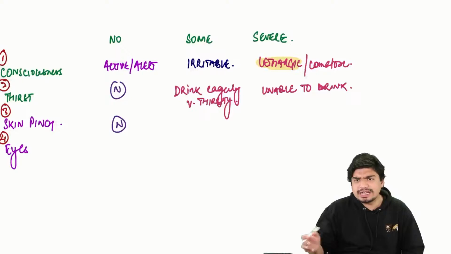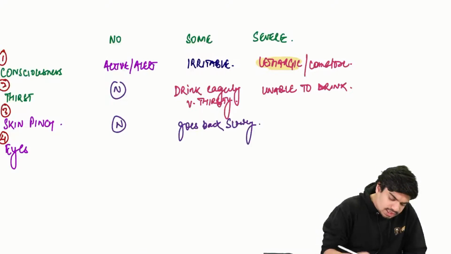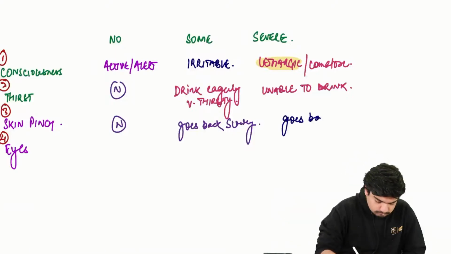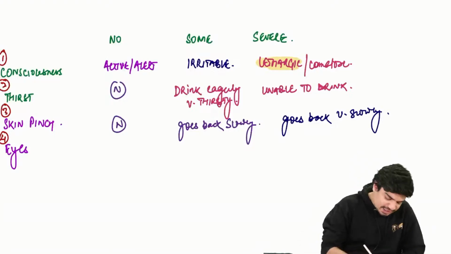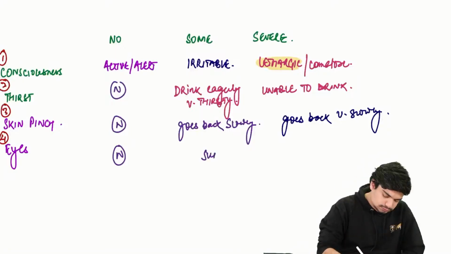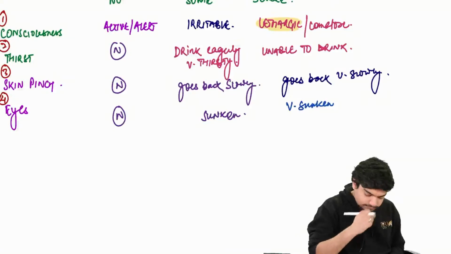Some dehydration, a little bit delayed. Goes back slowly. In severe dehydration, goes back very slowly. Okay, eyes will be normal in no dehydration. In some dehydration, they will be sunken. In severe dehydration, they will be very sunken. They will be what? Very sunken. Okay.